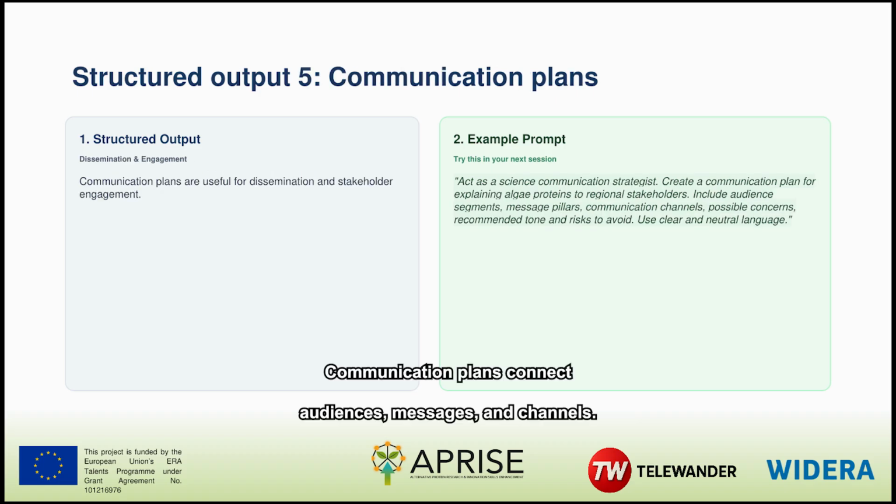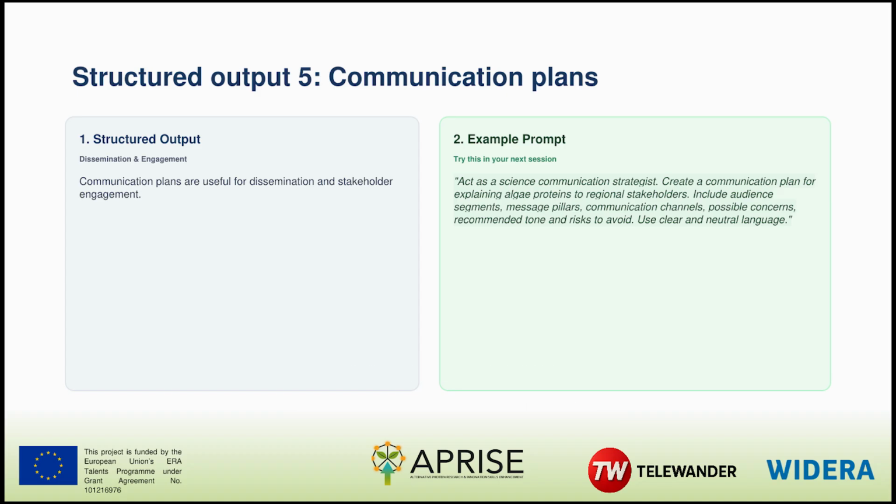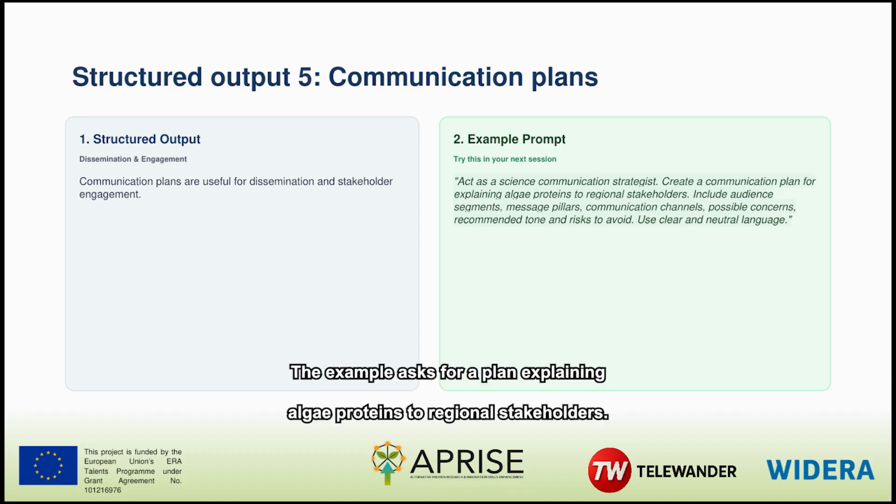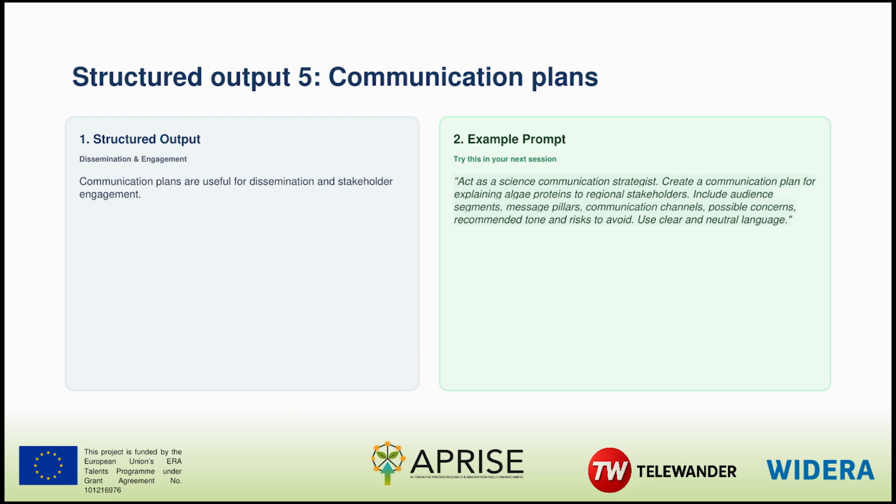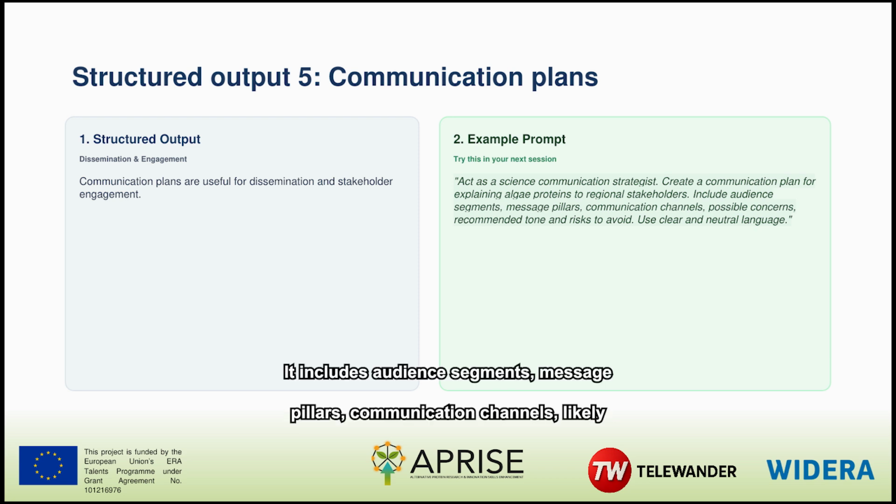Communication plans connect audiences, messages, and channels. The example asks for a plan explaining algae proteins to regional stakeholders. It includes audience segments, message pillars, communication channels, likely concerns, recommended tone, and risks to avoid. This structure helps teams see where one message may not fit every audience. Before use, check the evidence behind each message. Avoid overstating benefits, and confirm that the chosen channels are appropriate and accessible. Communication should build understanding, not manufacture certainty.